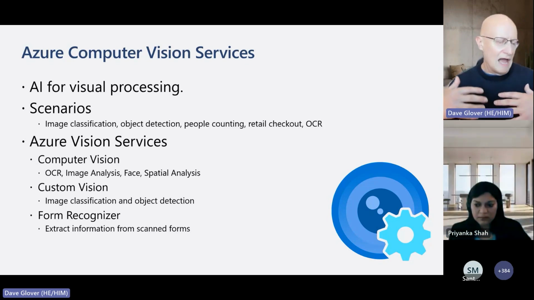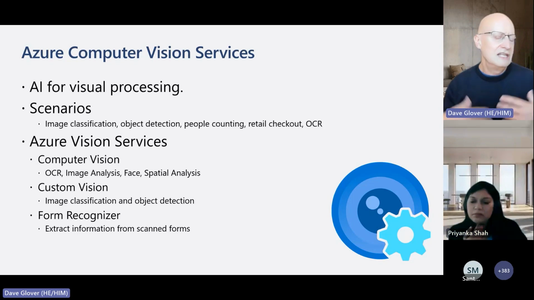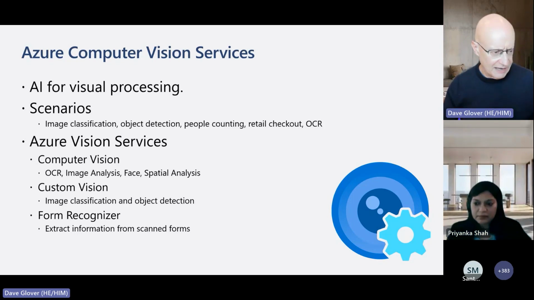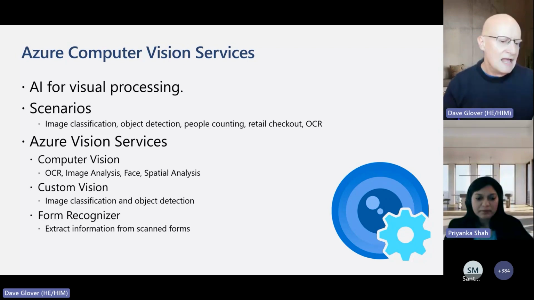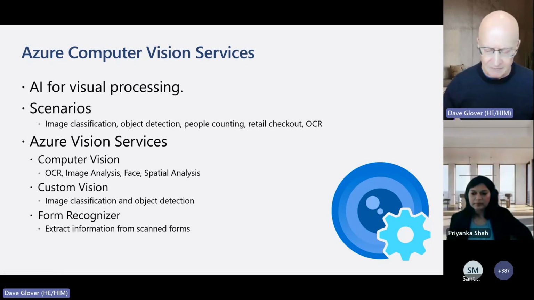If you're going to use just detection, you just want to be able to detect, is this a face or not a face? That's generally pretty available. But if you want to say, is this a certain person's face? Then you need to be signing responsible AI forms to say, this is my intended use case. So we're very wary about how some of these systems will be used. So just keep that in mind, that not all APIs have immediate access, but you just need to fill in what the scenario is and things like that.